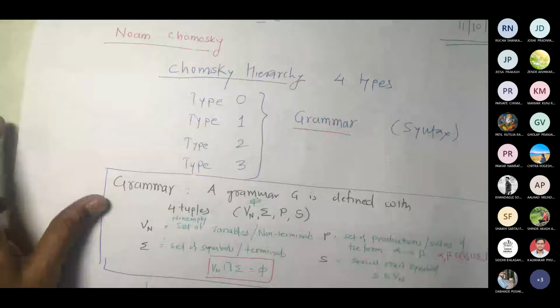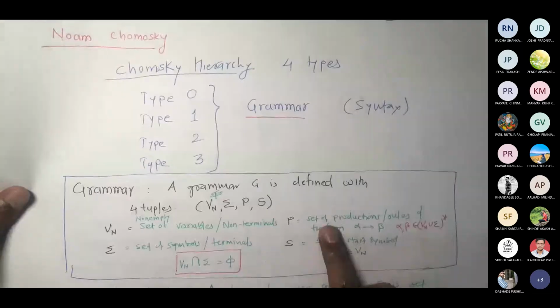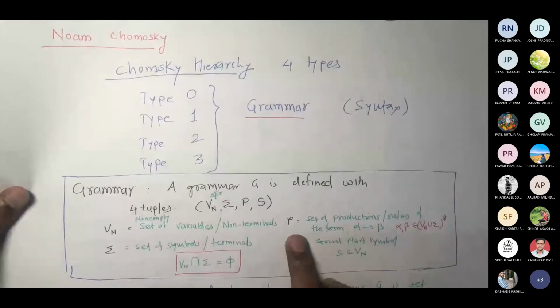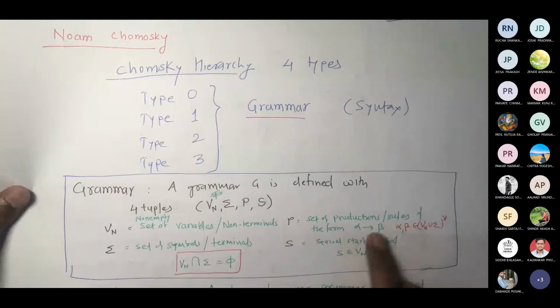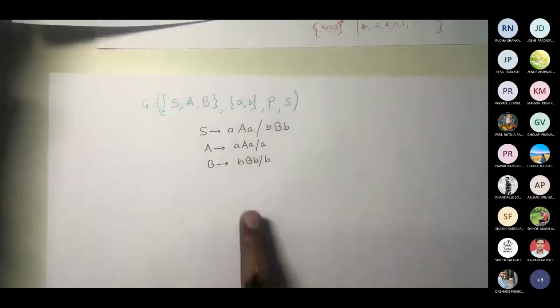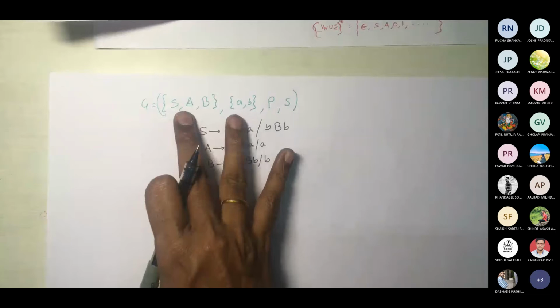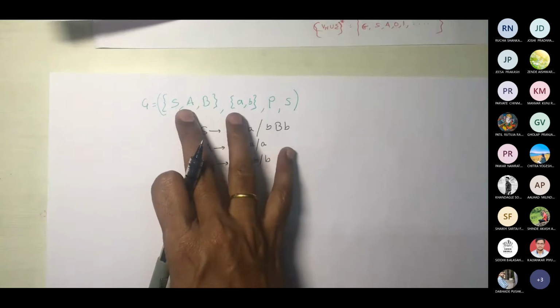Now if you recall, we said we will have the production set as a set of productions. P is a set of productions or rules of the form alpha gives beta, where alpha and beta belong to Vn union sigma star. If I take the union of these two sets, I would get S, A, B and small a, b.